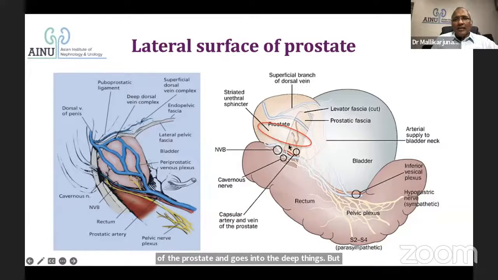This area is the lateral surface of the prostate. That means it is between the neurovascular bundle and the lateralmost edge of the deep venous complex. Sometimes the deep venous complex veins completely surround the prostate, but a significant area of the prostate is bare at one point of time. And why this is relevant, I'll explain to you in the surgical video when we are doing it.